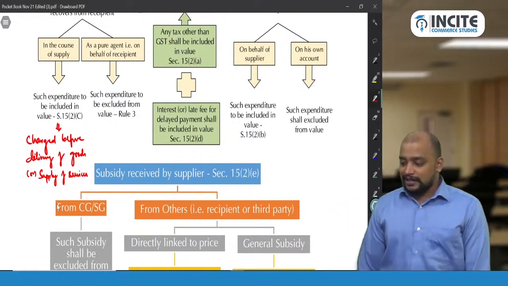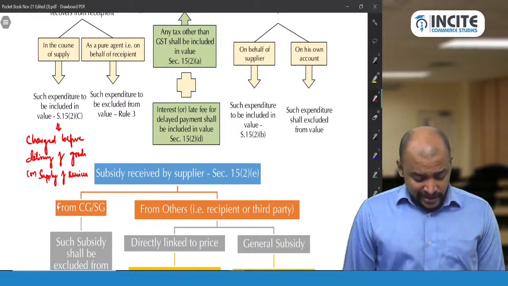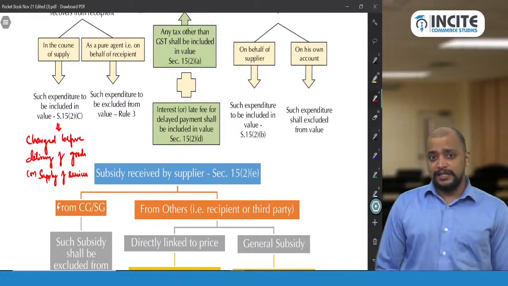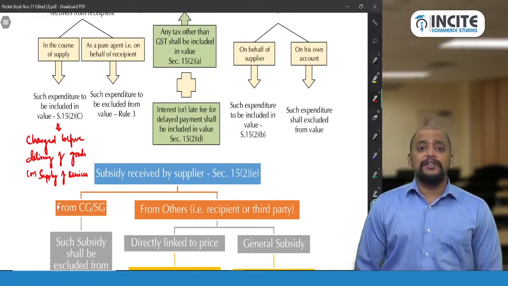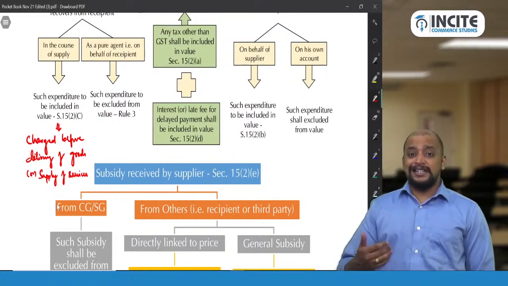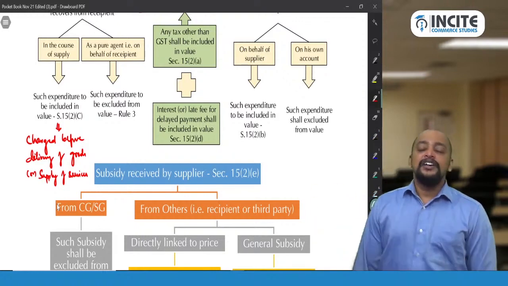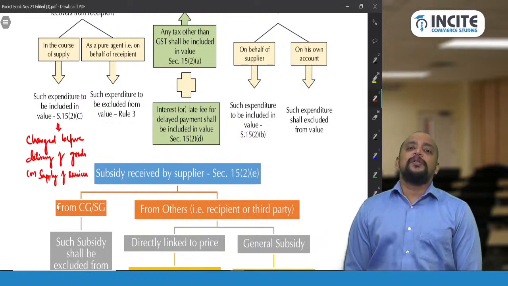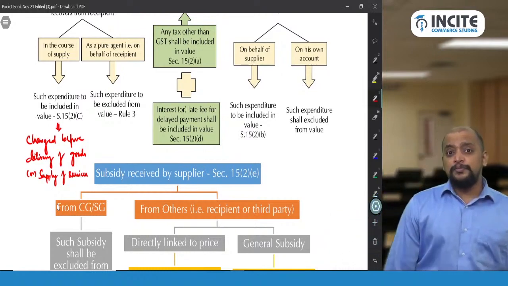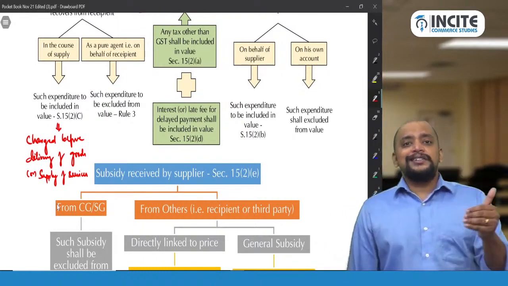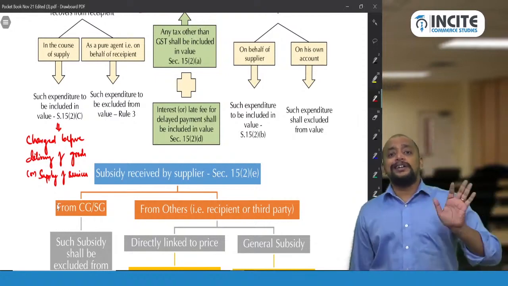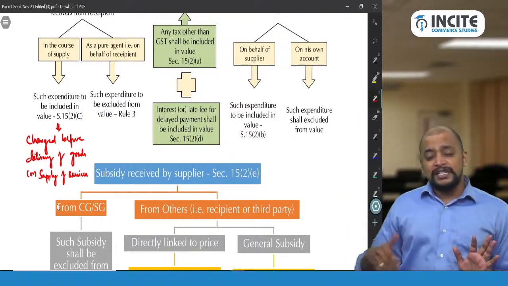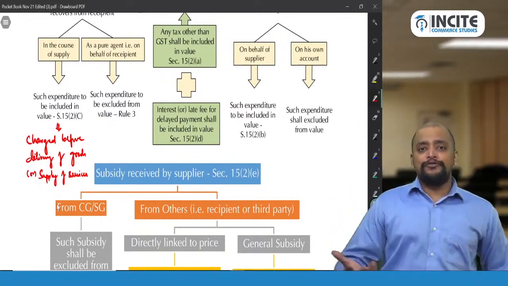The supplier should receive consideration from the recipient, and when he did not receive it on time, then the supplier will be charging some interest or late fee or penalty. So that interest or late fee or penalty should be included in the value. And a very important point is that when interest is included in the value, don't treat it as a separate supply. So don't give a separate invoice. We need to give a debit note for that purpose.